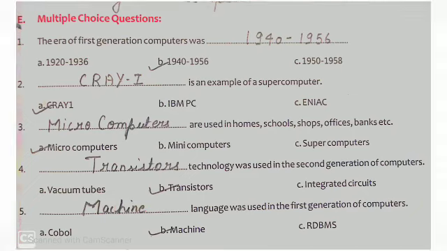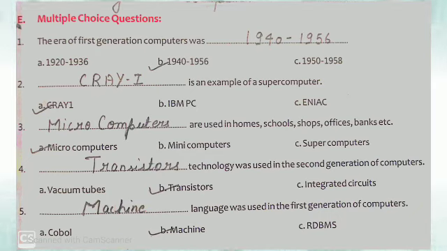Now next thing is multiple choice questions. The first is, the era of first generation computers was 1940 to 1956. Second is, Dash is an example of supercomputer. Answer is Cray 1. Cray 1 is an example of supercomputer.